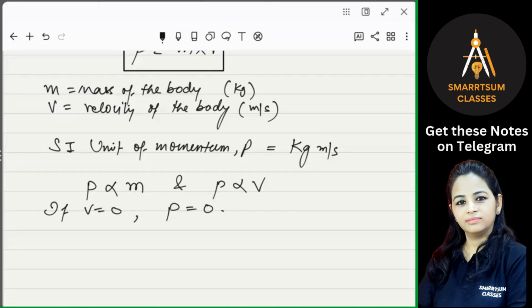And now it depends on what is the mass of the body and what is the velocity of the body. If mass is the same and velocity is increased, then also it can create a big impact. If velocity is the same and mass is increased, then also it can create a big impact.